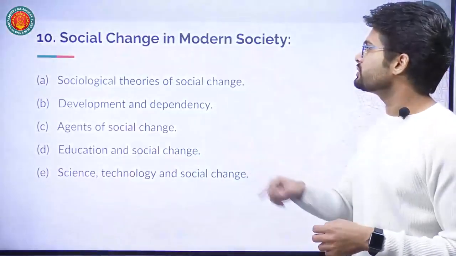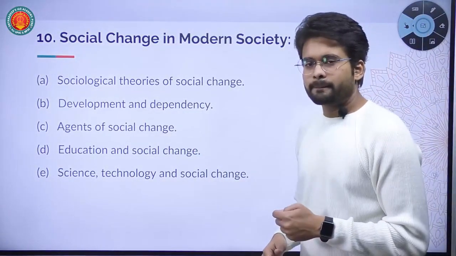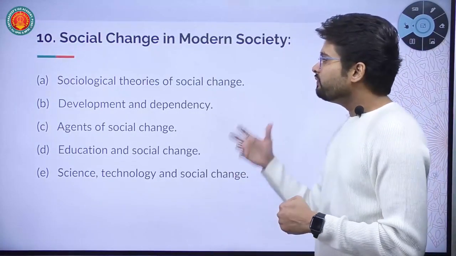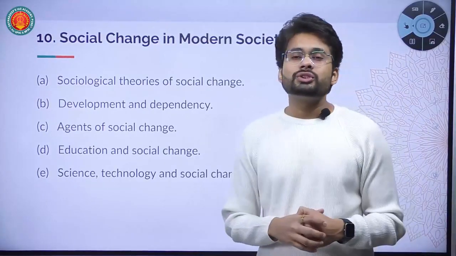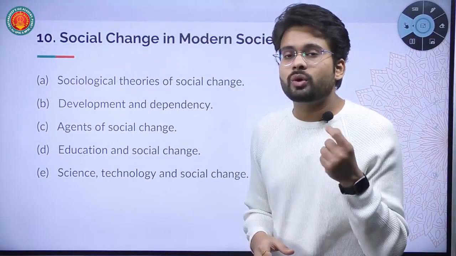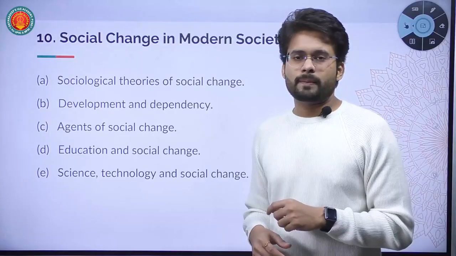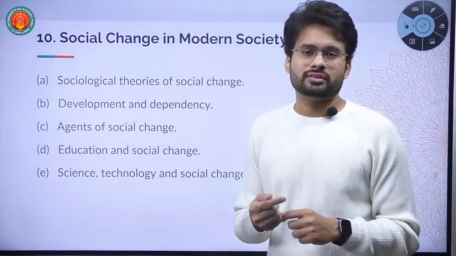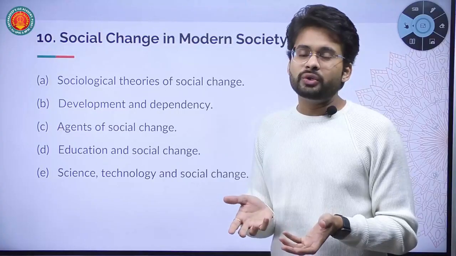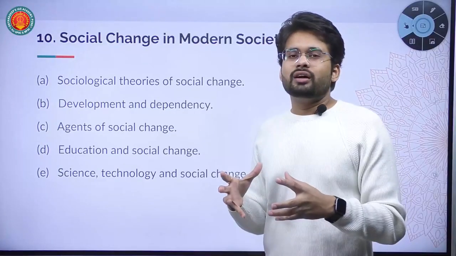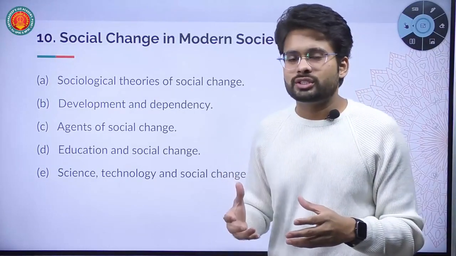That is the subject matter of chapter 10 in paper 1, called social change in modern society, which has five subparts: A, B, C, D, E. In the first part, we are going to study the sociological, technical understanding of the concept called social change. What is social change technically? How does society change? Interestingly, you will get to know there are two important ideas or models that conceptualize social change.